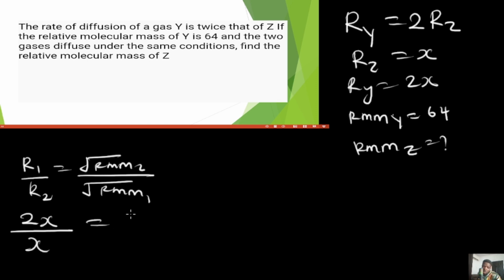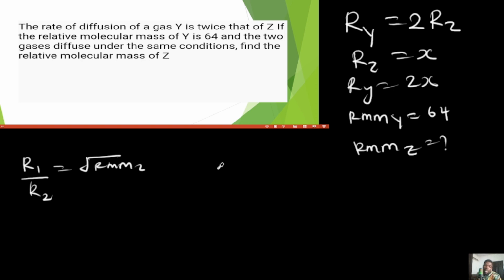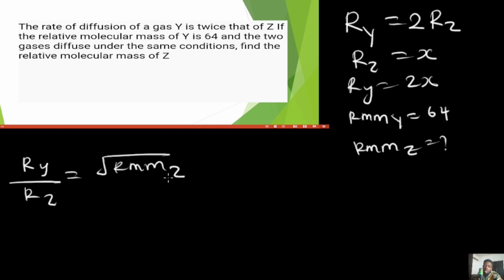Let me just rewrite this so that it would coincide with our Y and Z and we will not be confused. So instead of writing R1 over R2, I'm going to write RY over RZ, which is equals square root of RMMZ all over square root of RMMY.